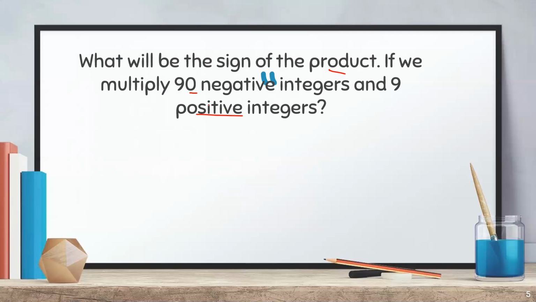Okay, whatever may be the number of the positive integers, it will not affect the sign of the product.